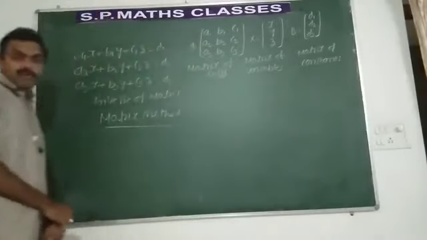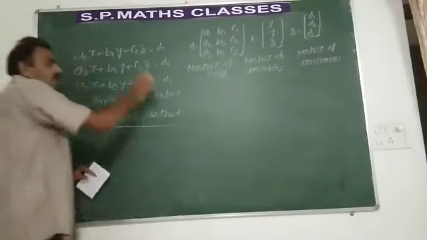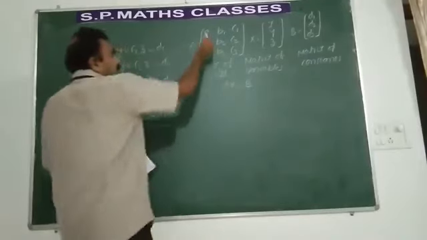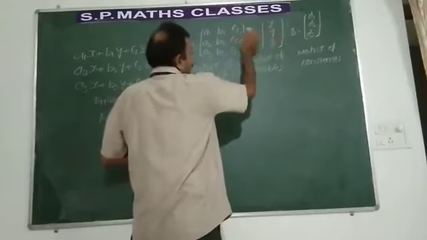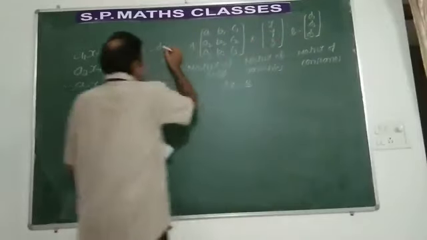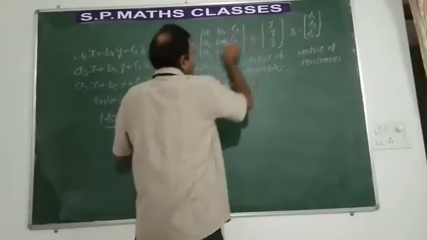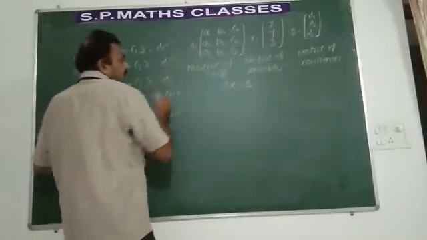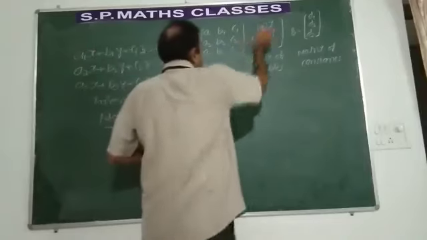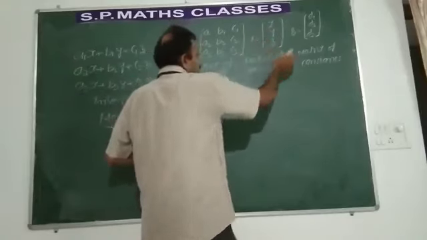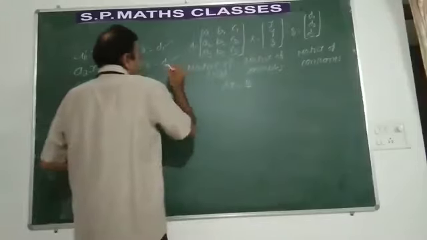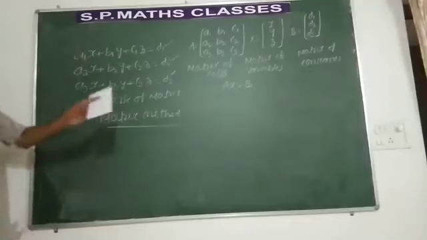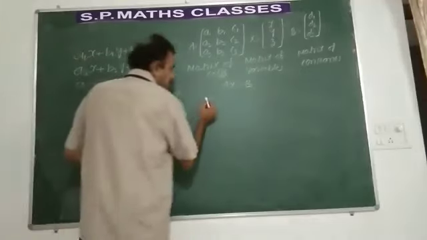So the above system of equations can be written as AX is equal to B. See, a1x plus b1y plus c1z is equal to d1, that is the first equation. a2x plus b2y plus c2z is equal to d2, that is the second equation. Third row, a3x plus b3y plus c3z is equal to d3, that's the third equation. So the given system of equations can be written in matrix form as AX is equal to B.